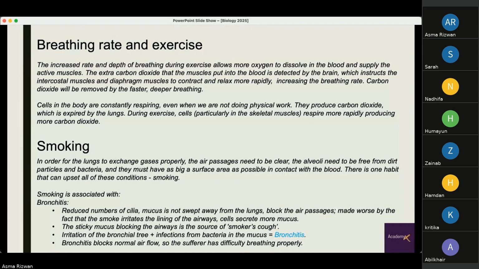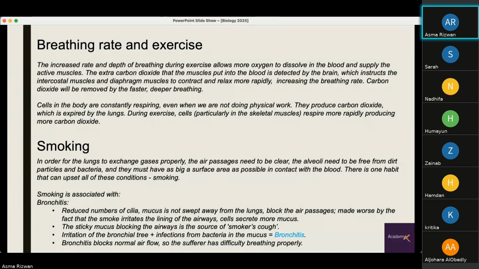Now there's a relationship between breathing rate and exercise. The increased rate and depth of breathing during exercise allows more oxygen to dissolve in blood and supply the active muscles. The extra carbon dioxide that the muscles put into the blood is detected by the brain, which instructs the intercostal muscles and diaphragm muscles to contract and relax more rapidly. This increases the breathing rate. So carbon dioxide will be removed faster